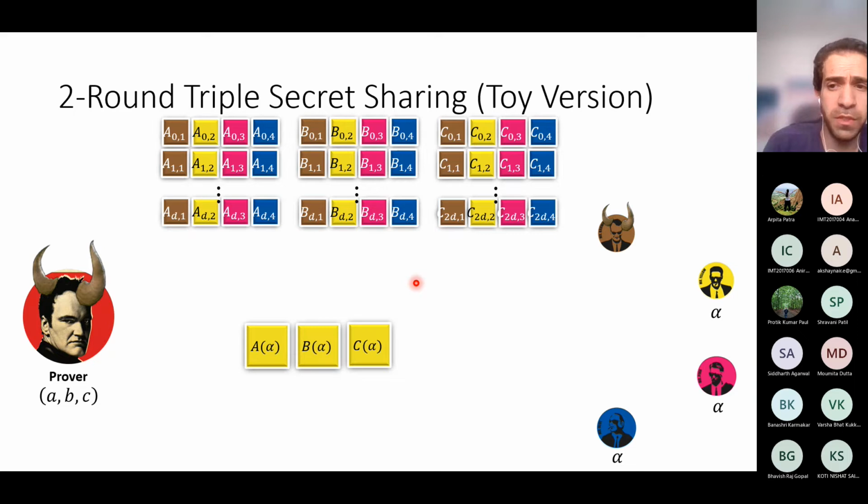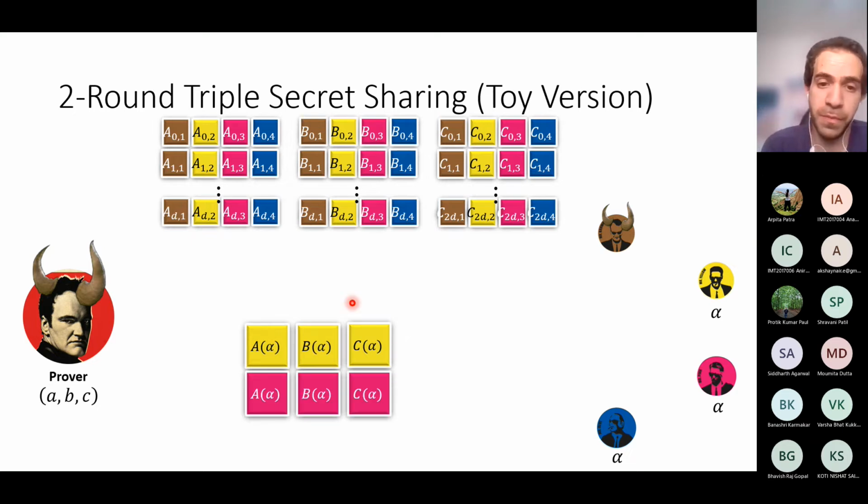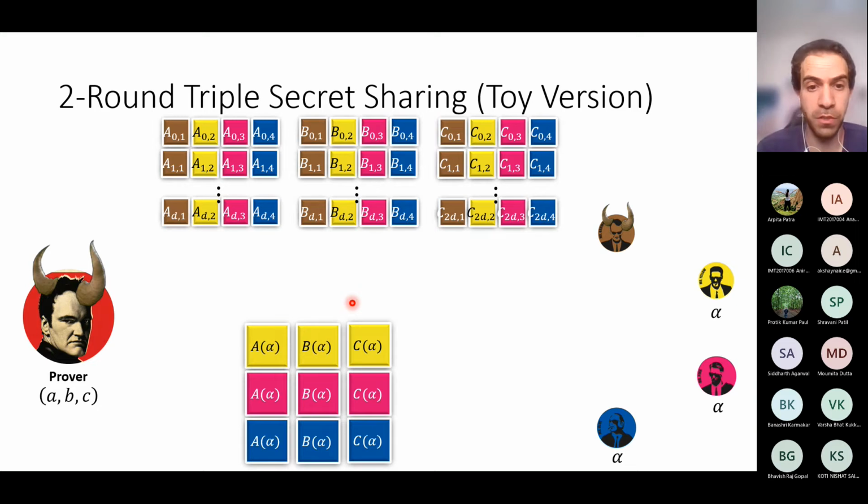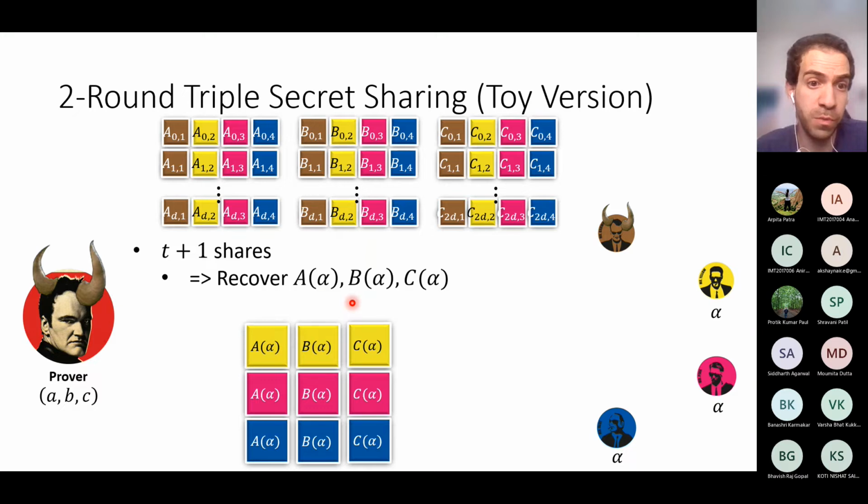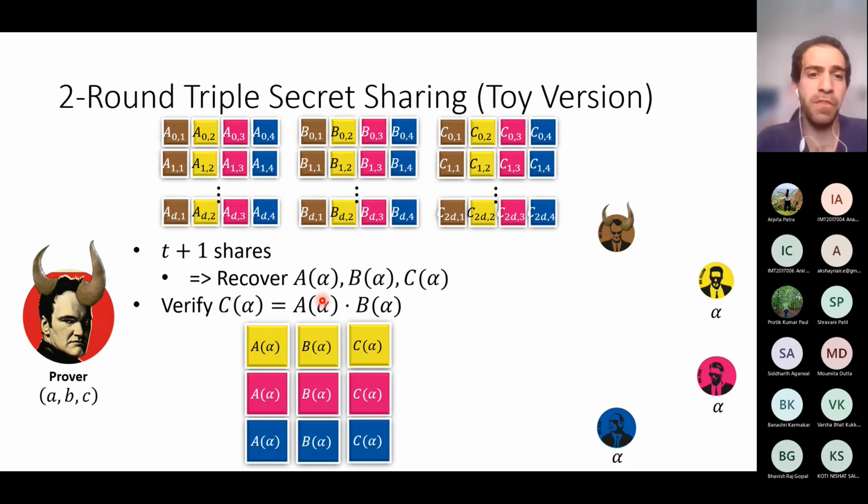And in the second round, I just require from the honest verifiers to open their shares of a of alpha, b of alpha, and c of alpha. Now, because I have an honest majority, I'm guaranteed to have at least t plus 1 shares, and therefore I can recover those values and verify that c of alpha is indeed equal to a of alpha times b of alpha. Now, the same analysis as before shows that this protocol is indeed secure. Well, for the soundness, I use the fact that alpha is independent of a of x, b of x, and c of x. So this is the toy version.